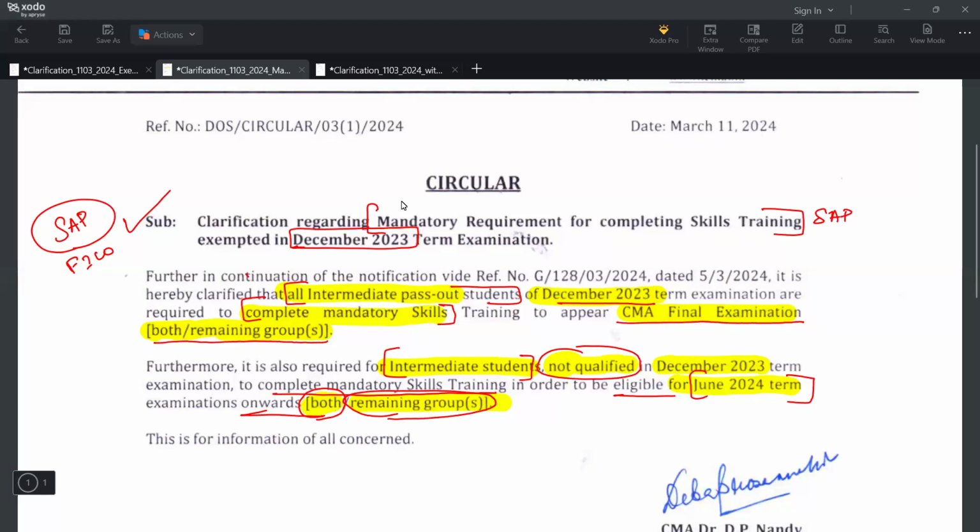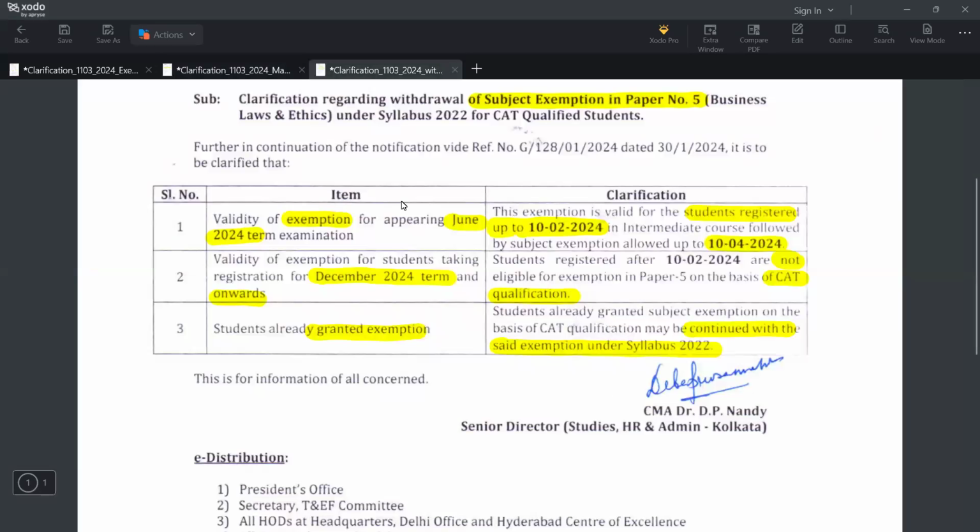Okay. Then coming to the last clarification for CAT qualified students coming to CMA Inter. Previously, paper 5 was exempted for them. Now paper 5 is not exempted for them. There is a clarification for this, the validity of exemption for appearing in the June 2024 term. What is the clarification they have given?